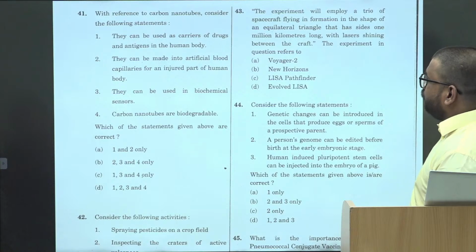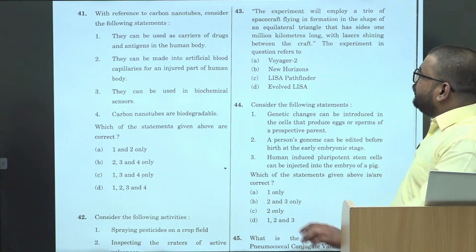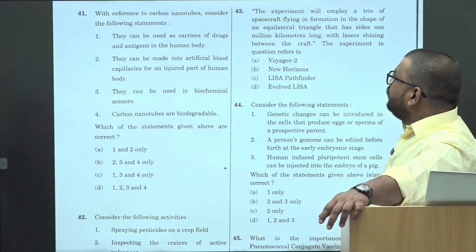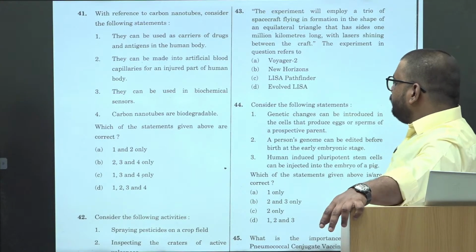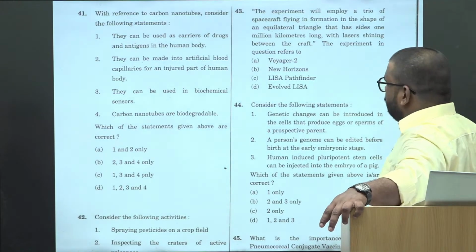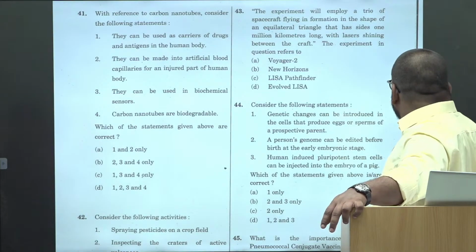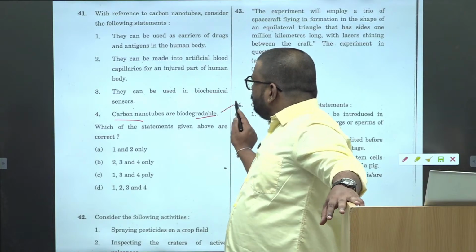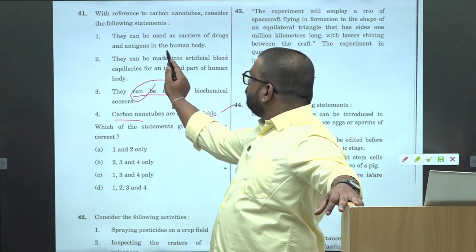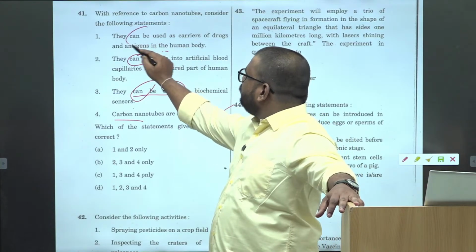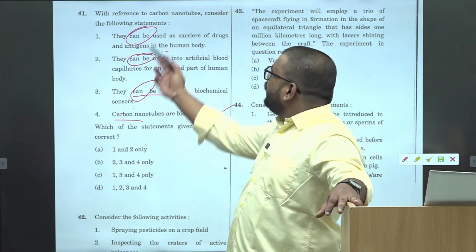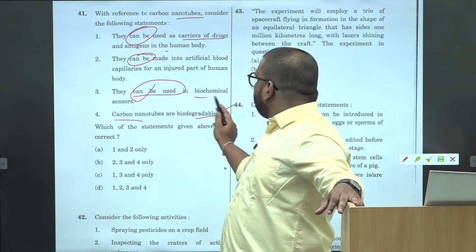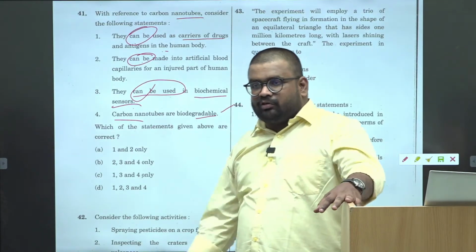Carbon nanotubes can be used as a carriage of drugs, made into artificial blood capillaries for injured parts of the human body, can be used in biochemical sensors, and carbon nanotubes are biodegradable. Okay, again, carbon है तो biodegradable होगा ही. Again these can be used. Nanotubes है तो nanotubes carry drugs. ठीक है. Used in biochemical sensors, nanotechnology उसी में use होती है.